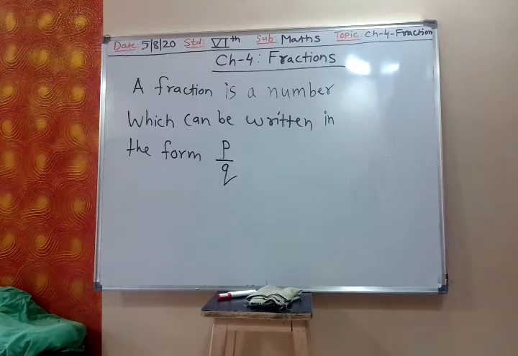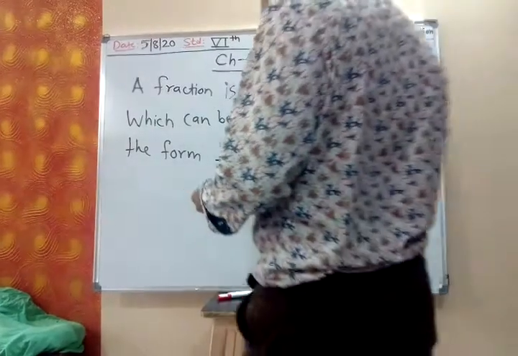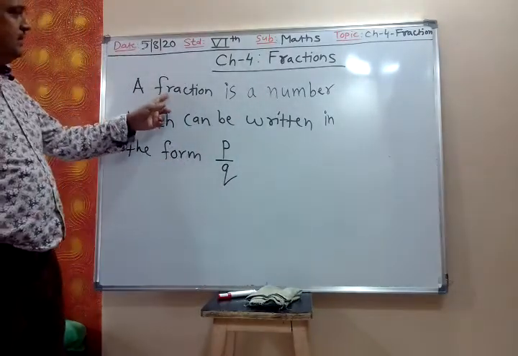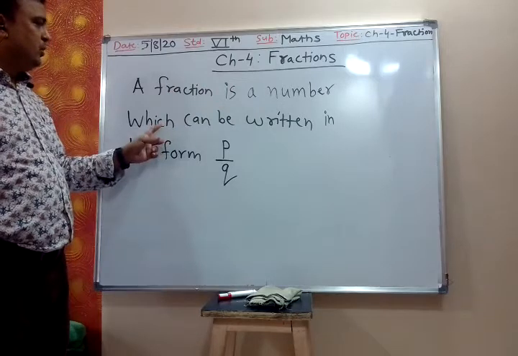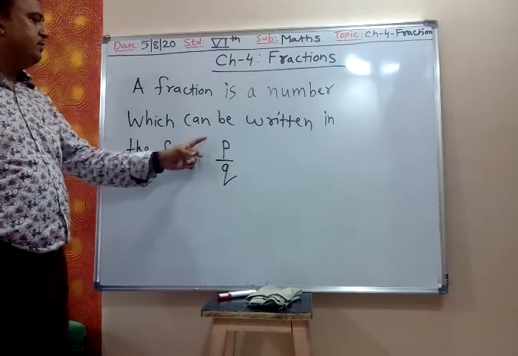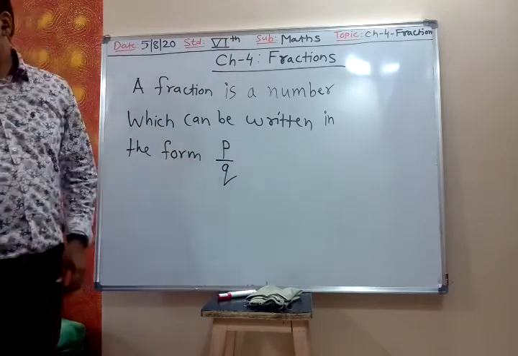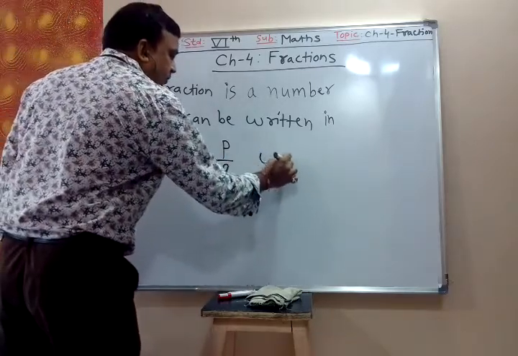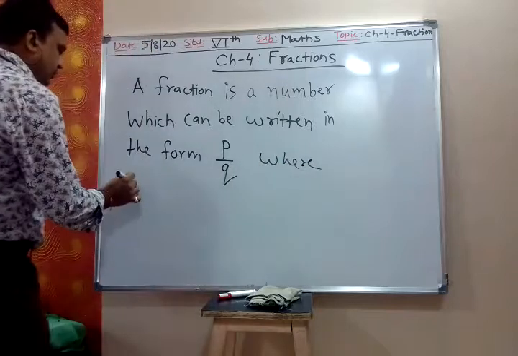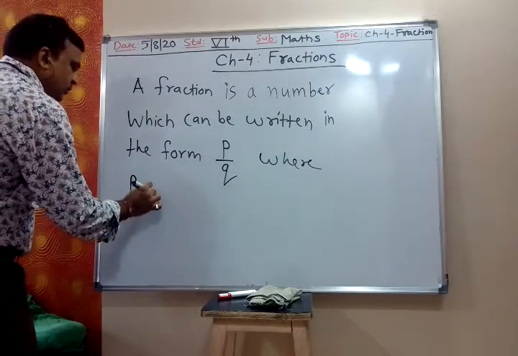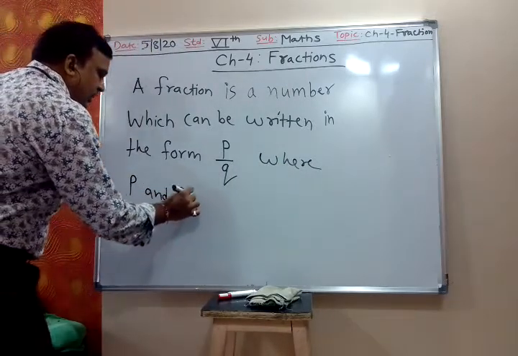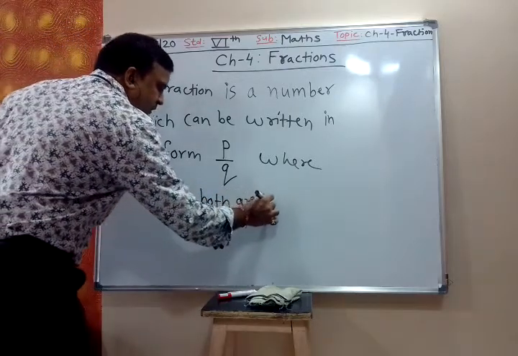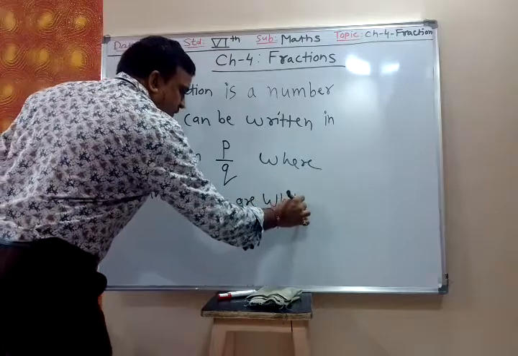Now we will define a fraction. A fraction is basically a number which can be written in the form P upon Q, where P and Q are both whole numbers. Whole numbers start from 0, 1, 2, 3, and so on.